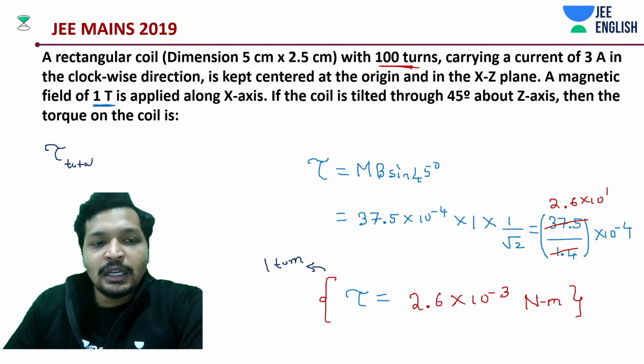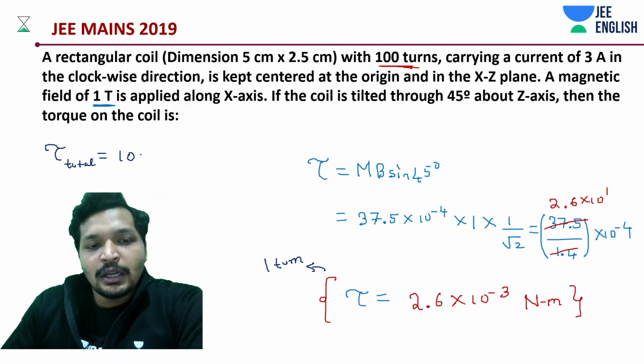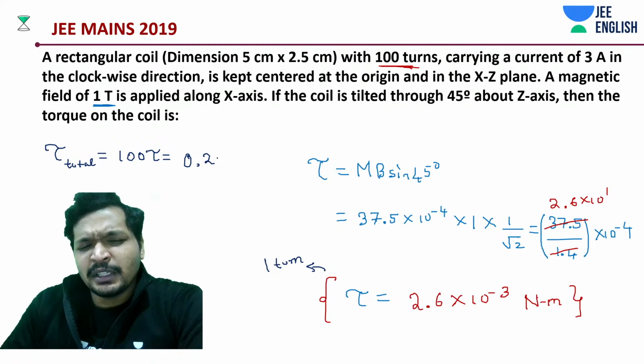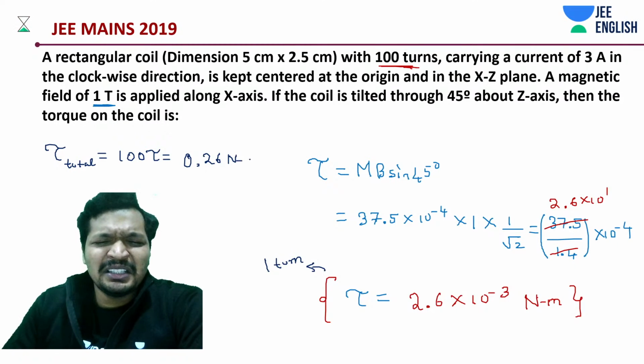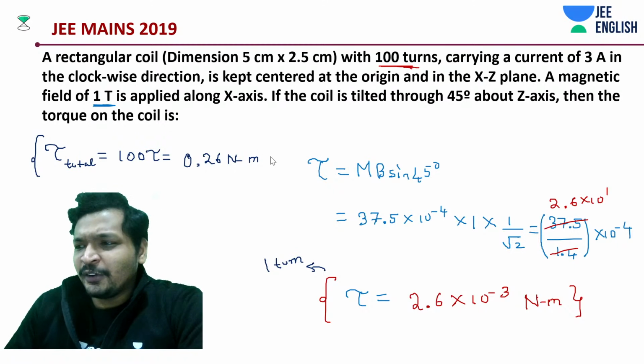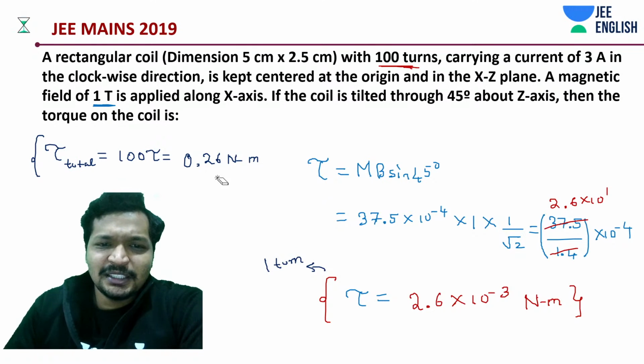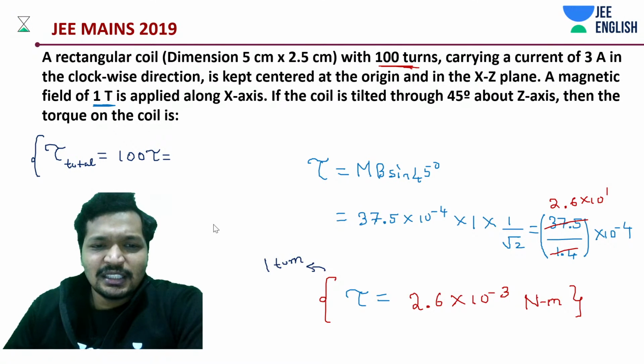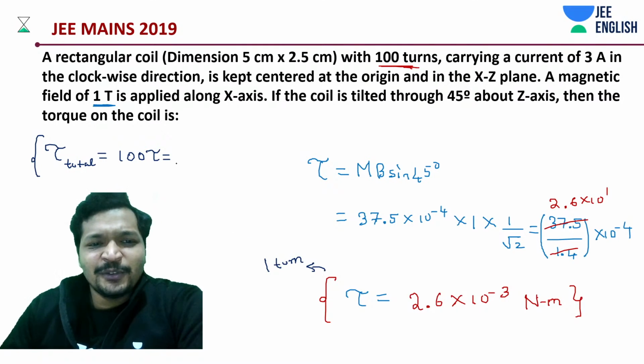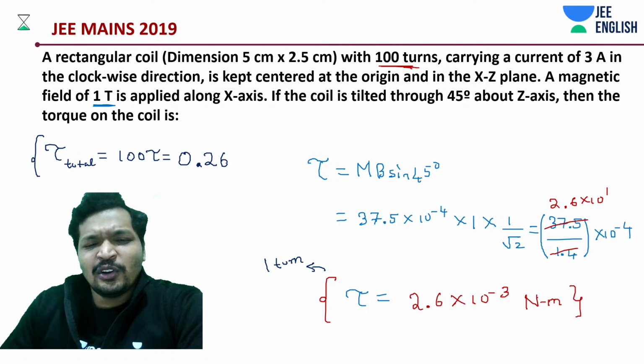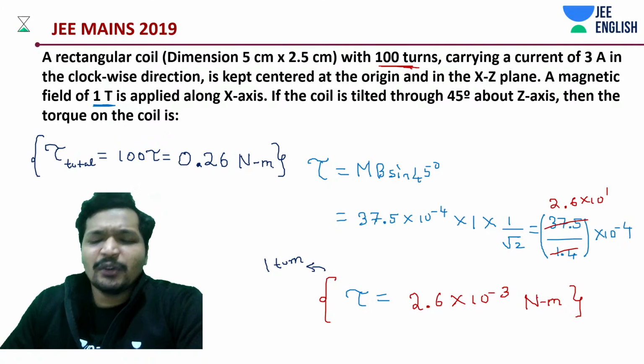Total is going to be 100 times tau, approximately 0.26 Newton meter. A little complicated calculation. We even have to miss out some easy calculations in these kind of questions. Definitely it takes a lot of time.